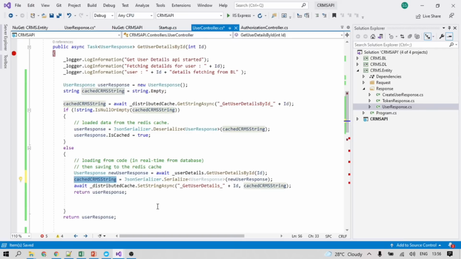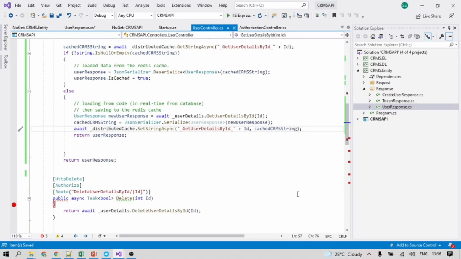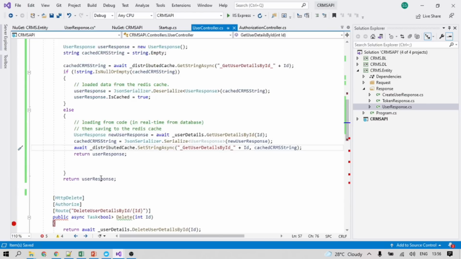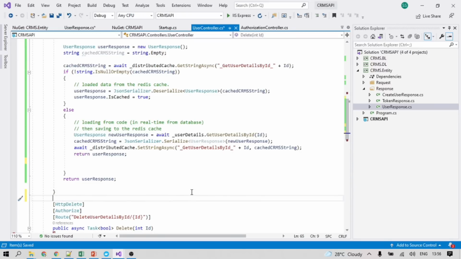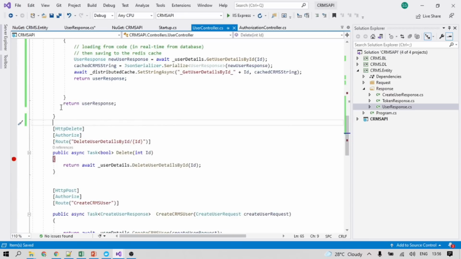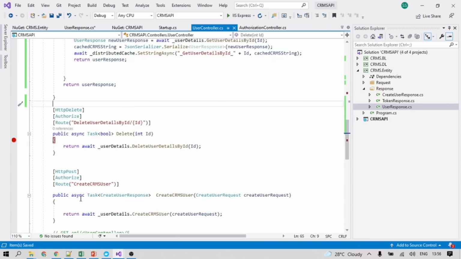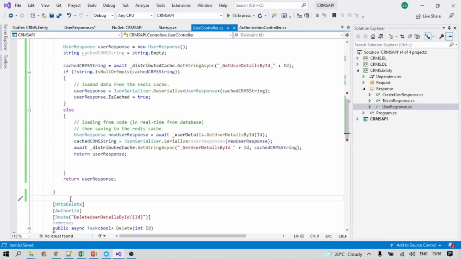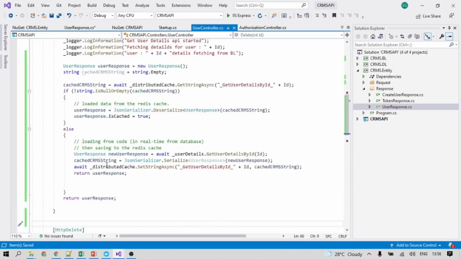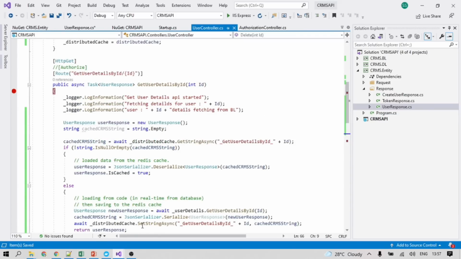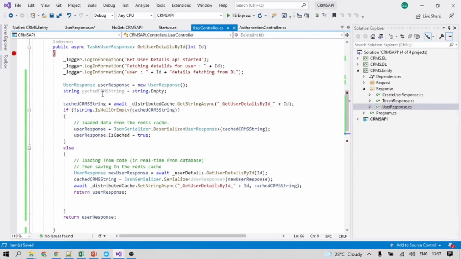Set string, get user details by ID. So this has been implemented, I think.